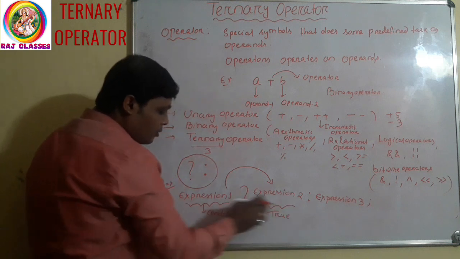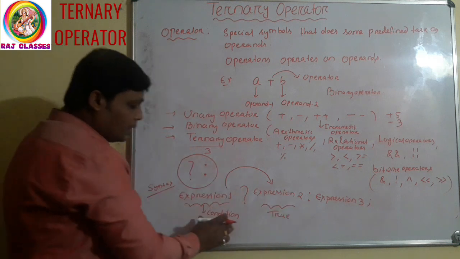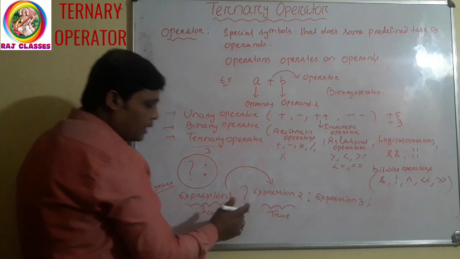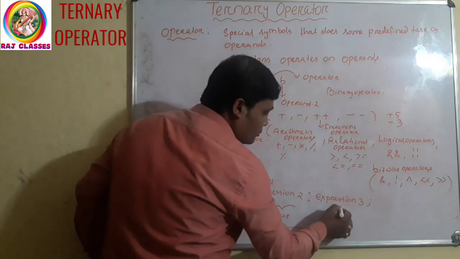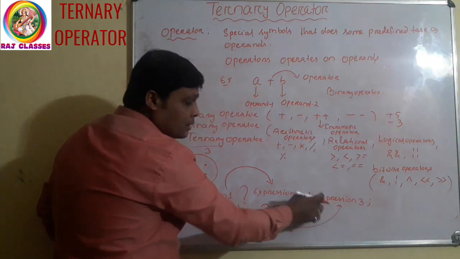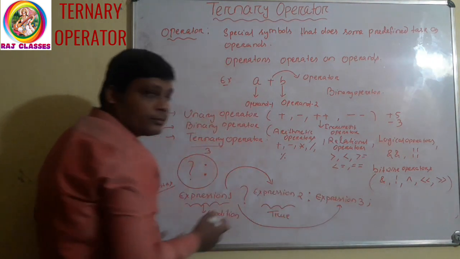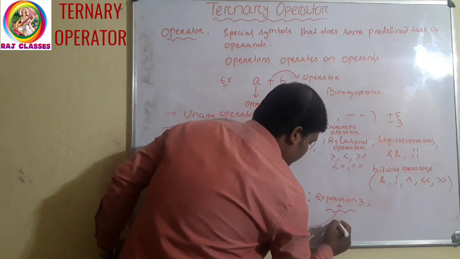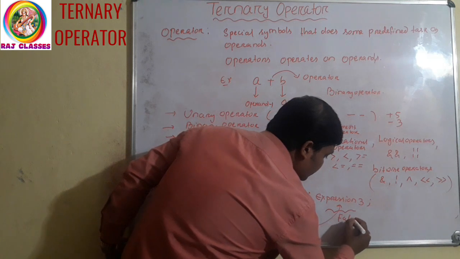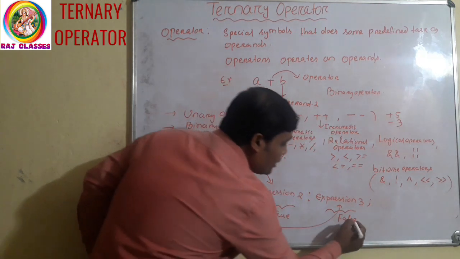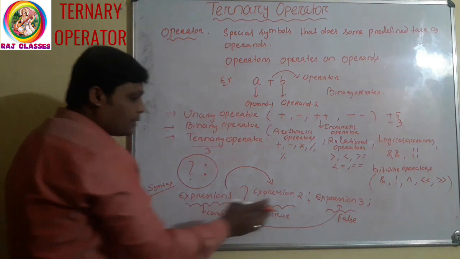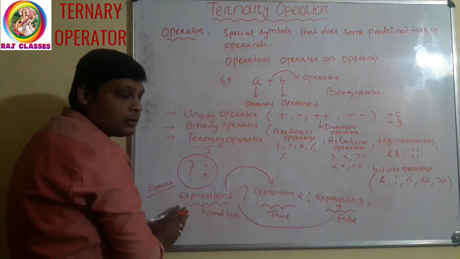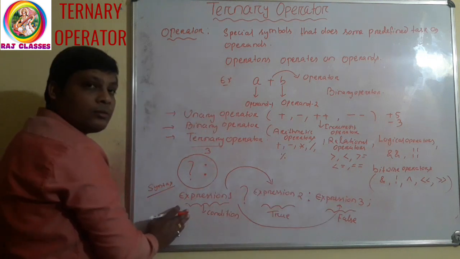If this condition 1 results in false or 0, it will directly go to which part? The part just after the colon, that is expression 3. This is the false part for expression 1.